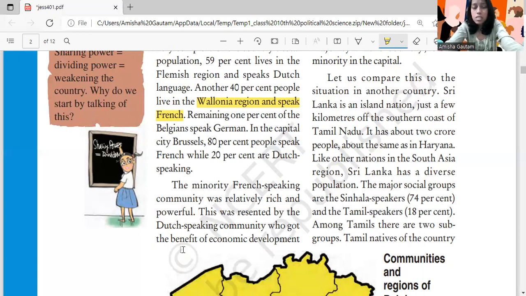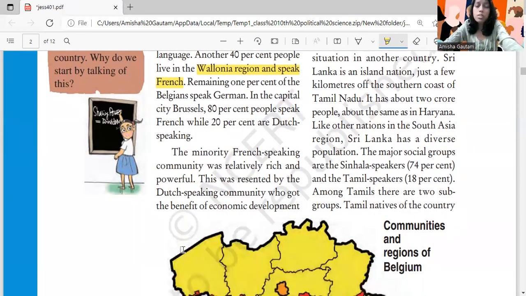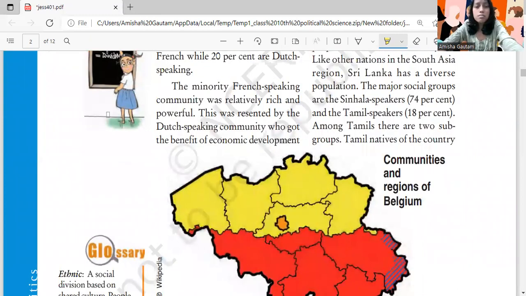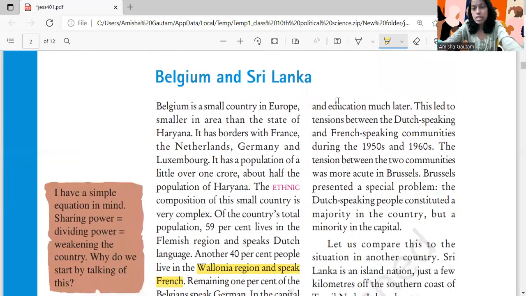This was resented by the Dutch-speaking community, who got the benefit of economic development and education much later.